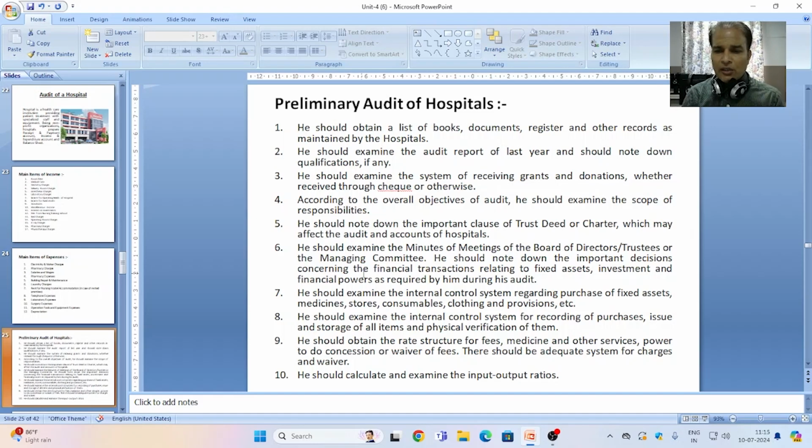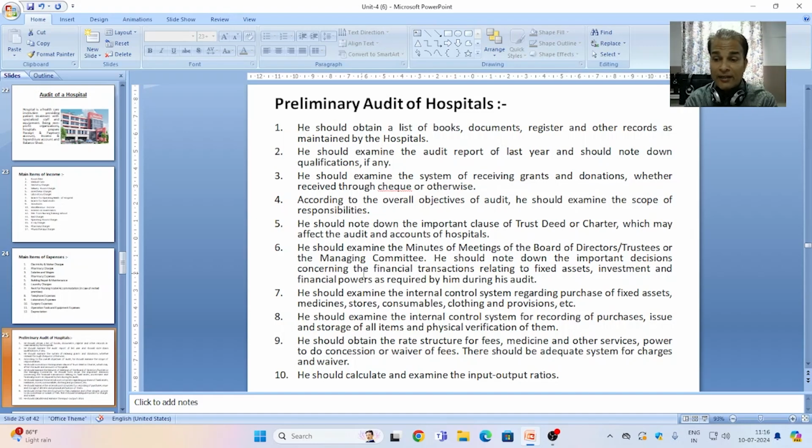Point 8, he should examine the internal control system for recording of purchases, issue of stores and all other items, and a physical verification should be conducted by the auditor regarding the assets or the stores. Point 9, he should obtain the rate structure for fees, medicine and other services, and the power to give concession or waiver of fees.